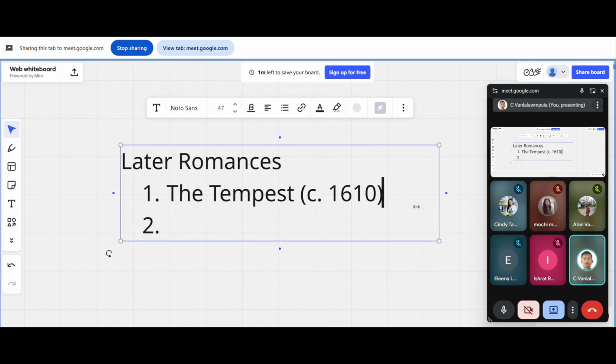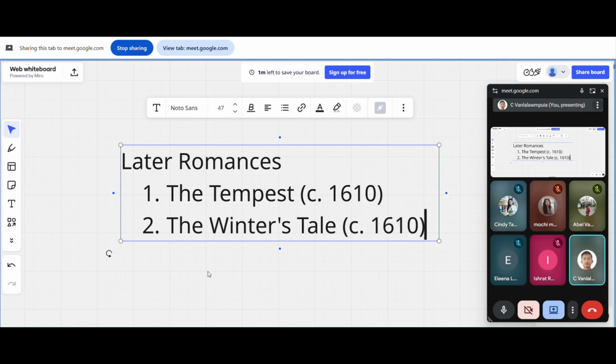And the next is The Winter's Tale. So you can see the trend here: 1610. Whatever comes to your mind, just remember that The Tempest is a later work of Shakespeare. He wrote it very late. Macbeth, King Lear, Julius Caesar, Romeo and Juliet, all of these are his early works, and the later works are The Tempest and The Winter's Tale.